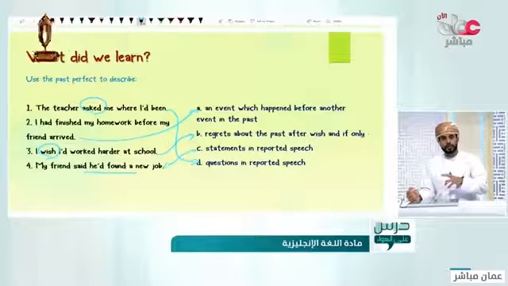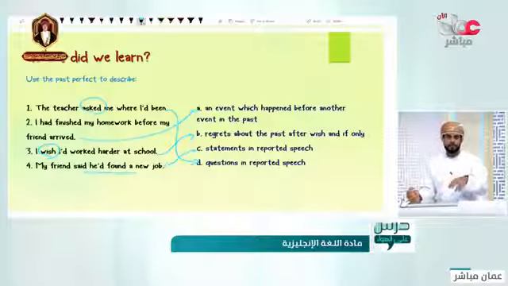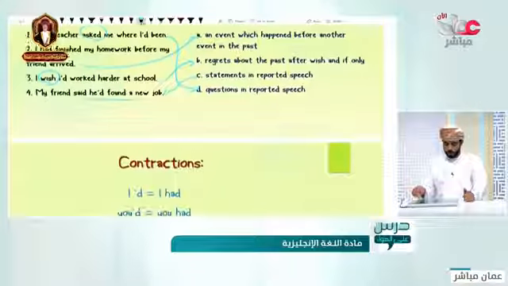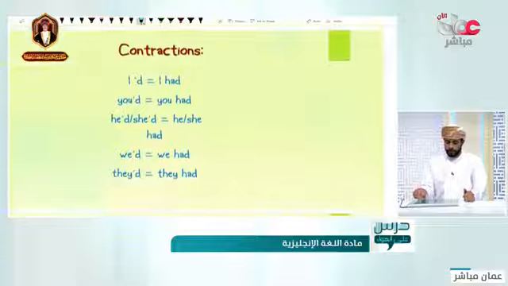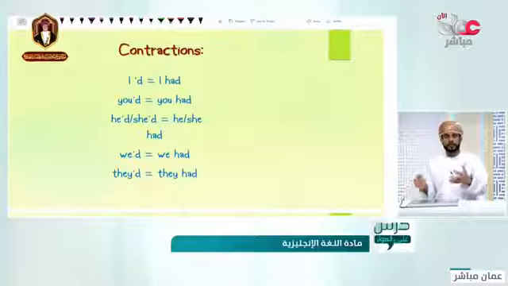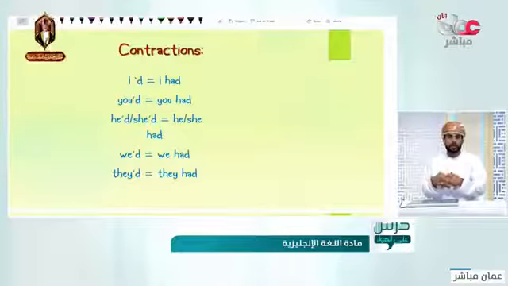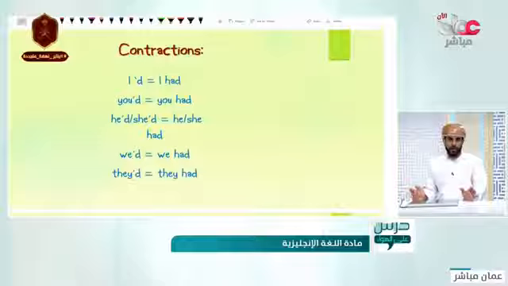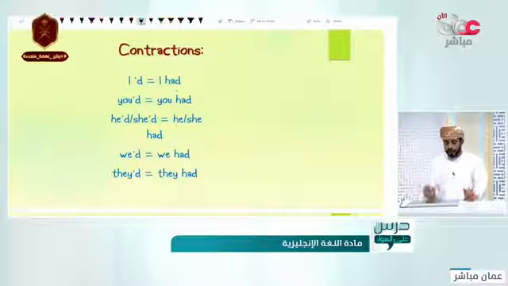I think after this explanation, you are ready to go through more exercises. But before going there, let's talk about these contractions that you may use to shorten the words, and I need you to focus with me on this one. It is easy. I'd, it means I had. You'd, it means you had. He'd or she'd, it means he or she had.